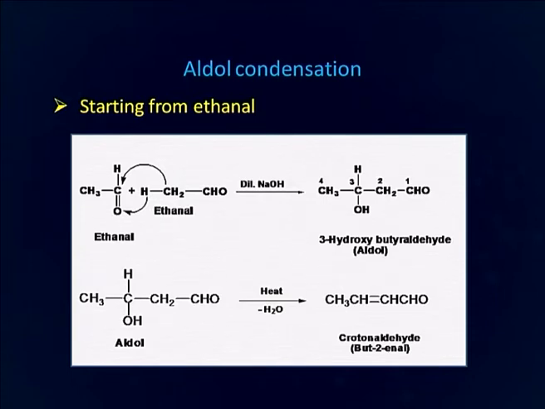One more very important feature of this reaction is that here in this molecule you have 2 carbons, and in this molecule the number of carbons has doubled, that is we now have 4 carbons. Such kinds of reactions are called condensation, where we are able to add more carbons, or we have condensed 2 molecules together to give a bigger molecule. Now, this aldol product upon heating liberates a water molecule, and then there is formation of alpha beta unsaturated aldehyde. This particular aldehyde is called crotonaldehyde.